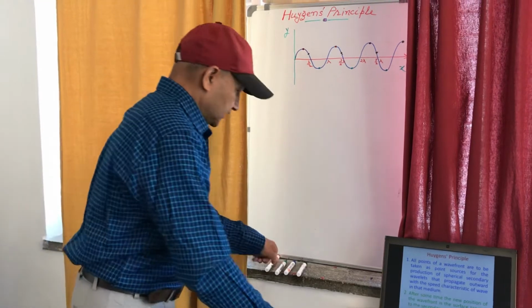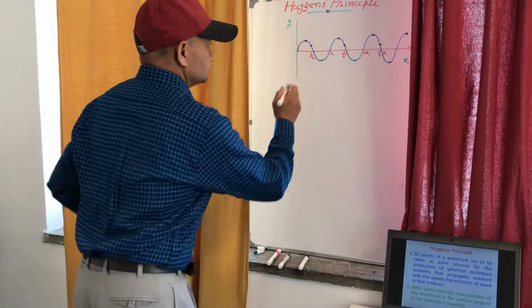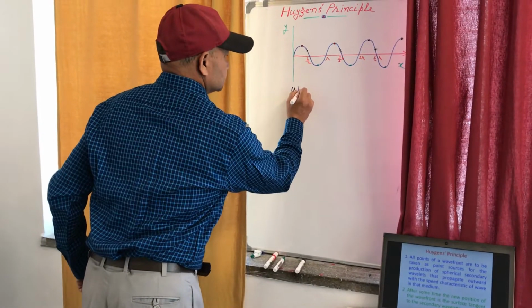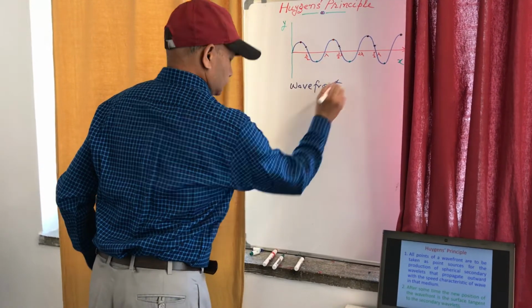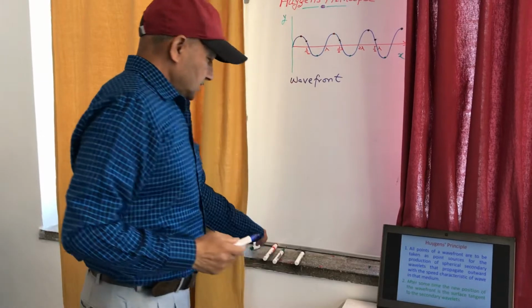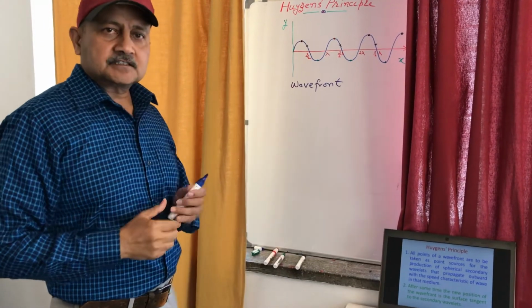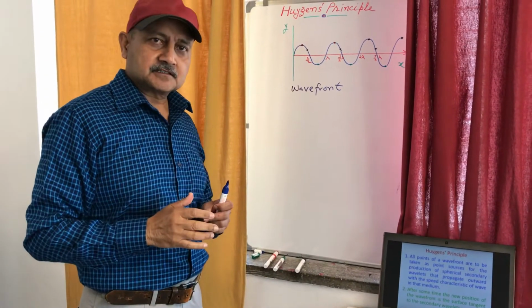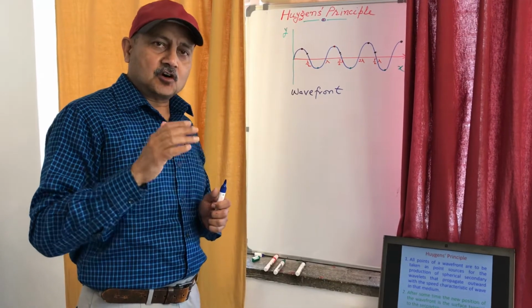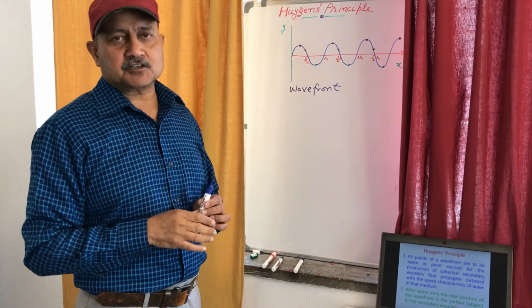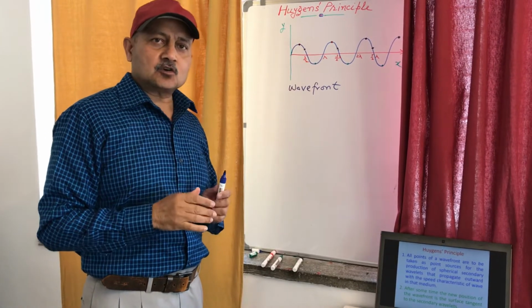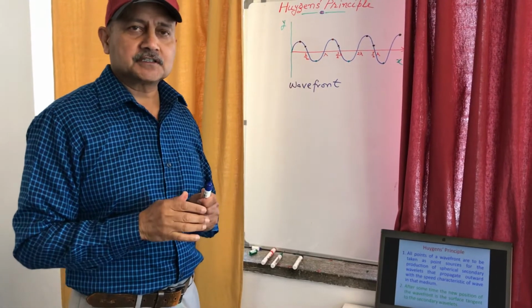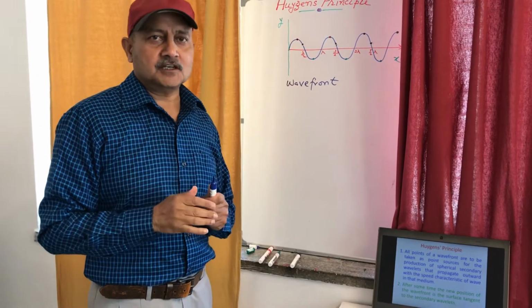Now meaning of wavefront. The wavefront is defined as a surface on which all points are in the same state of vibration, that is in the same phase. So we may also define it as a locus of all points in the same phase is called a wavefront.